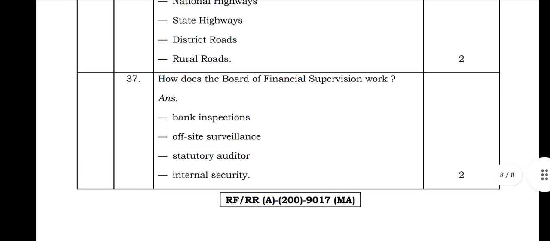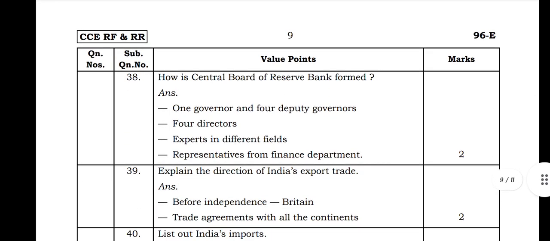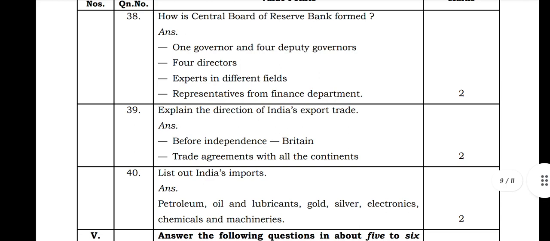How does the Board of Financial Supervision work? Bank inspection, offsite surveillance, statutory auditor, internal security. How is the Central Board of the Reserve Bank formed? One governor and four deputy governors, four directors, experts in different fields, representatives from the finance department. Due to this, the Central Board of the Reserve Bank is formed.